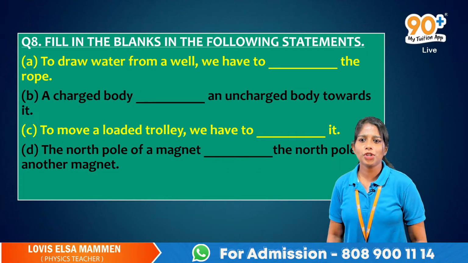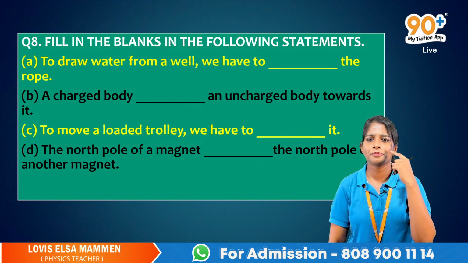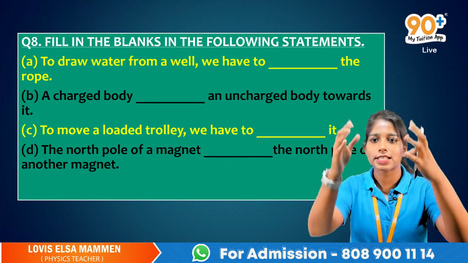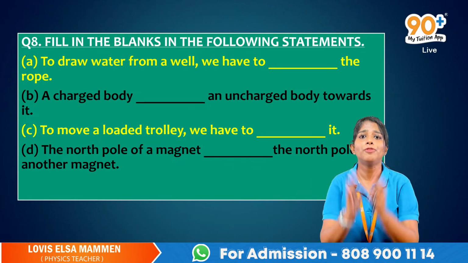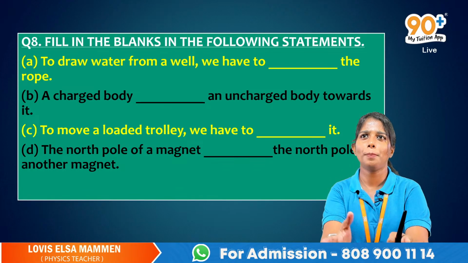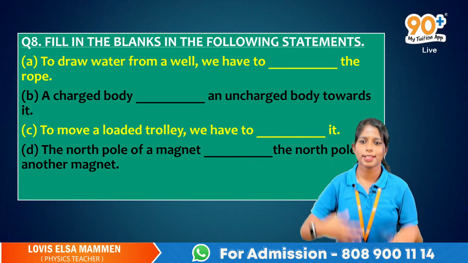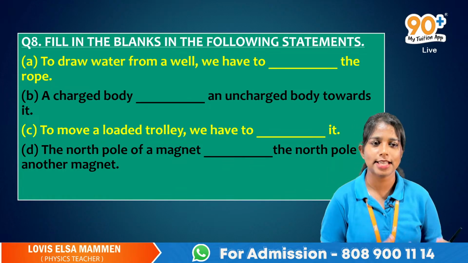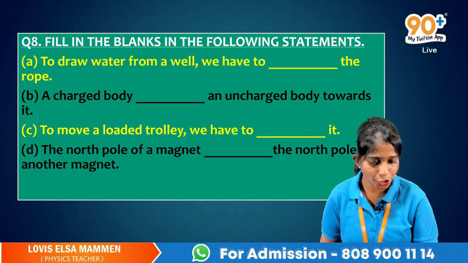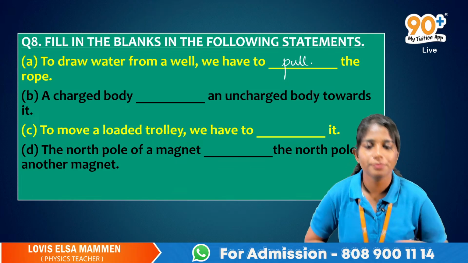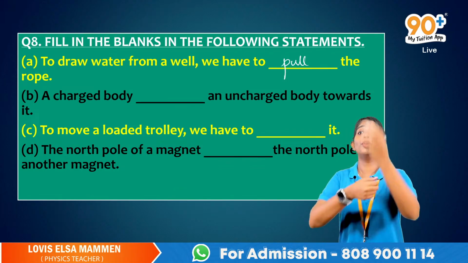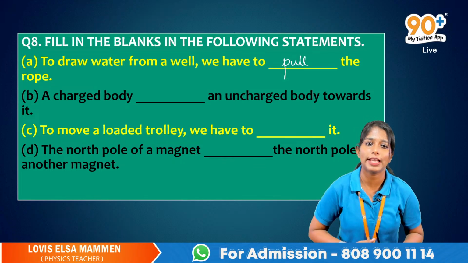To draw water from a well, we have to dash the rope. If you want to draw water from the well, obviously you know that there is a rope there. Do you need to push the rope or pull the rope? You need to pull, obviously. You need to pull the rope.